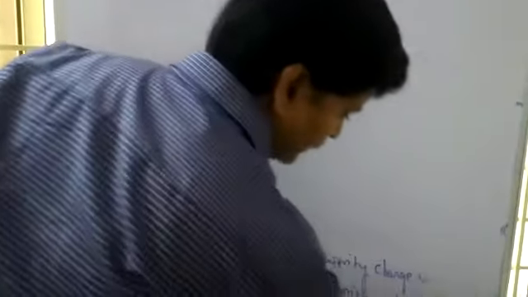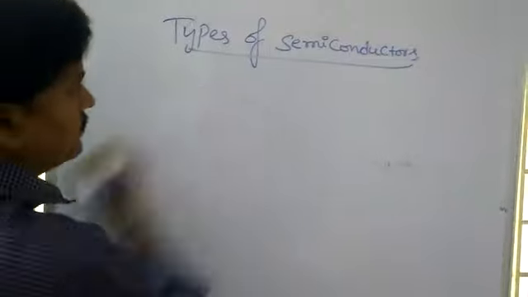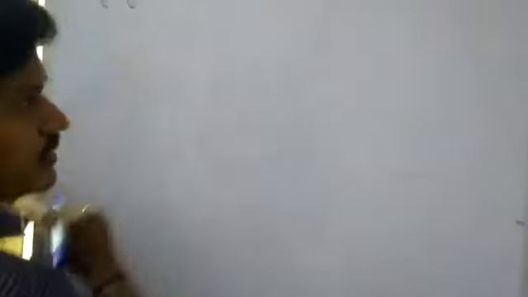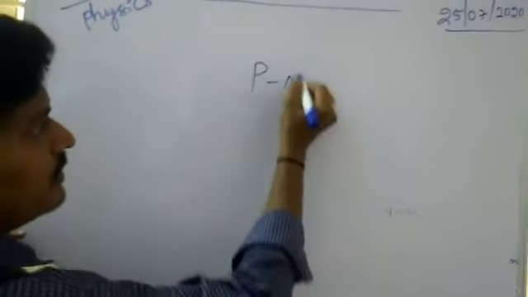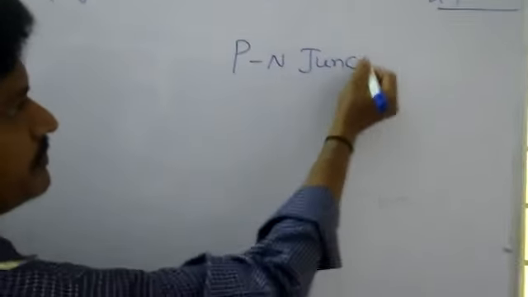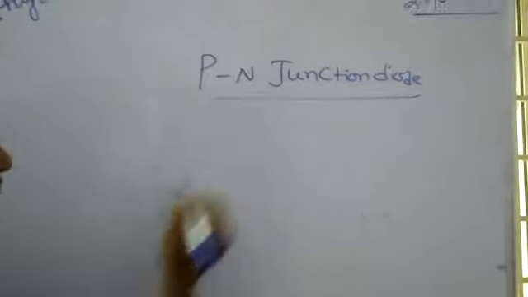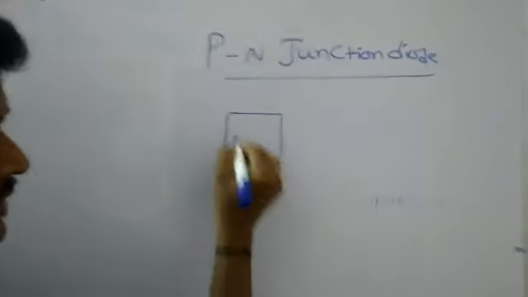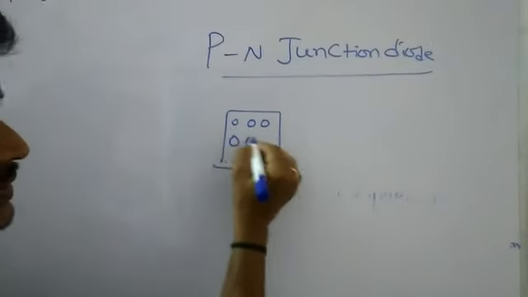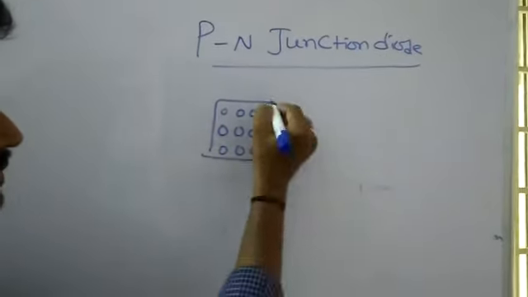Next, the current through these semiconductors: the p-n junction diode concept. A p-n junction diode is nothing but a piece of p-type material joined with n-type material.